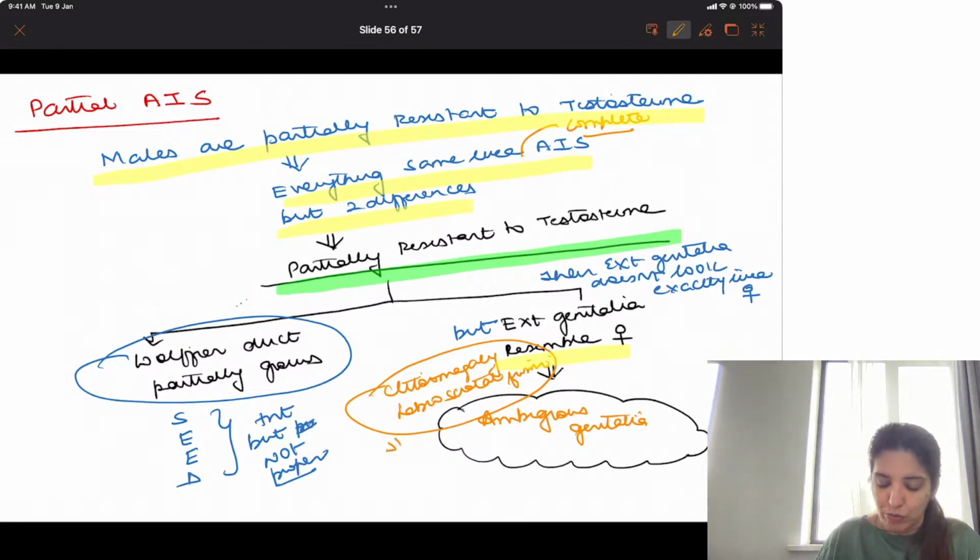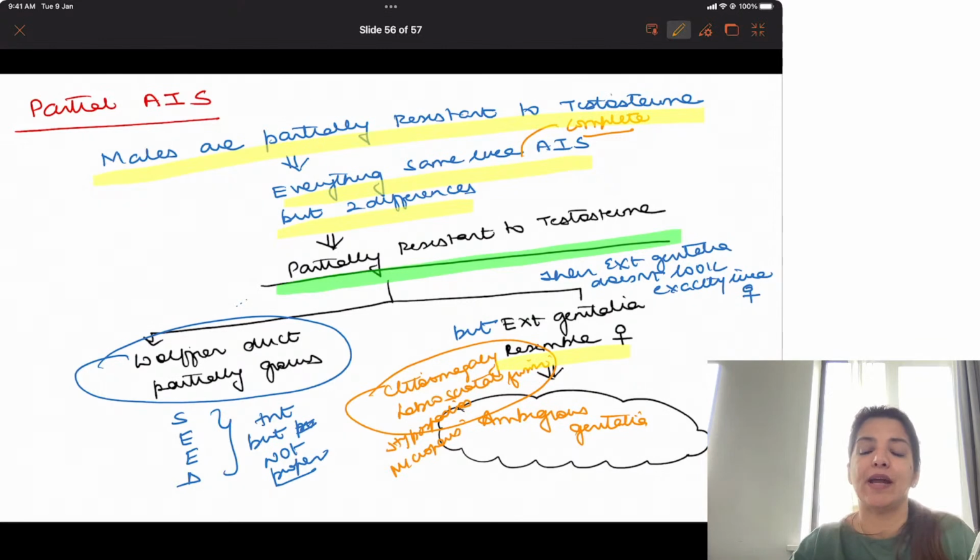Yes, they can give hypospadias, any term. They can use the term hypospadias, they can use the term micropenis, any term. I have told you all the terminologies related to ambiguous genitalia. Right? So anything can be given. They can give you clitoromegaly, labioscrotal fusion, hypospadias or micropenis, anything. So if the terminology is related to ambiguous genitalia, right, then I am going to say that I am dealing with partial androgen insensitivity syndrome. Clear to all of you?